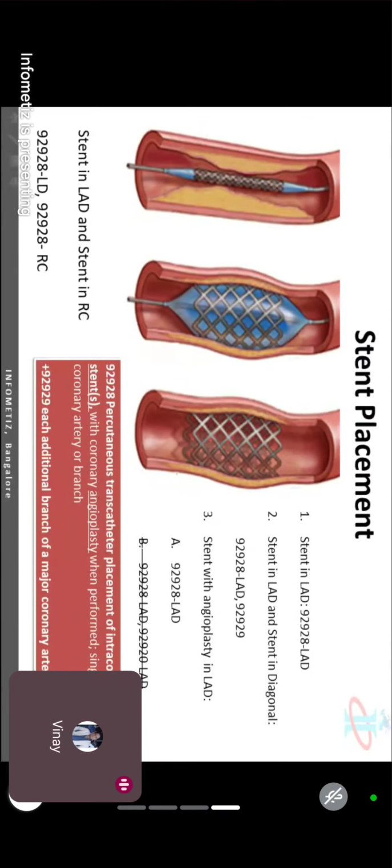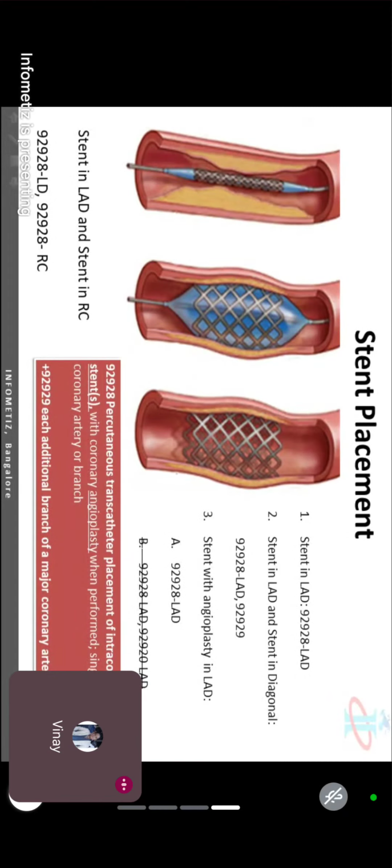I asked you only for the branches. Now the second branch, diagonal 2. I cannot use the parent code again. Right? I have an add-on code for that. So 92928 and 92929. Done. That must be your answer in this.